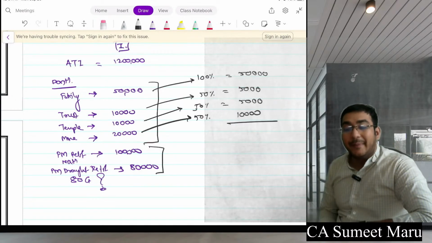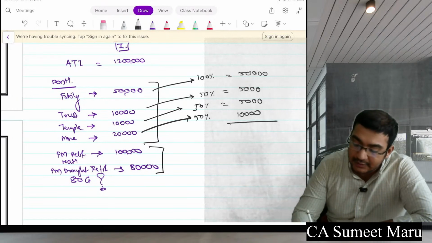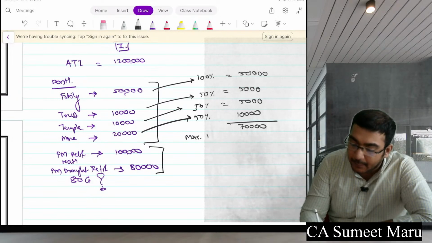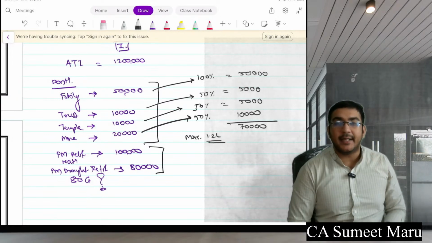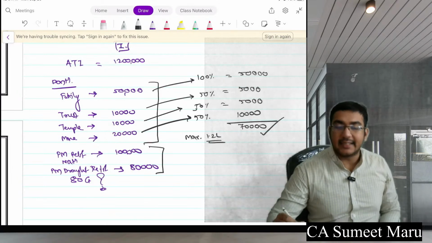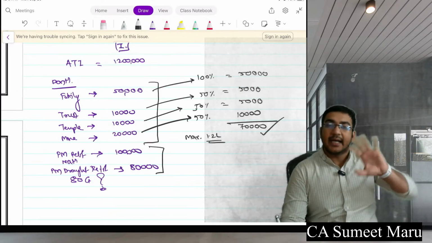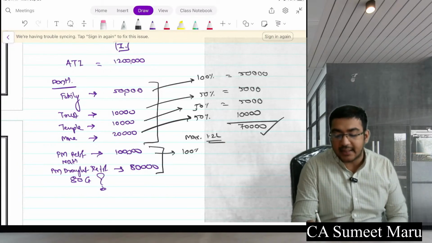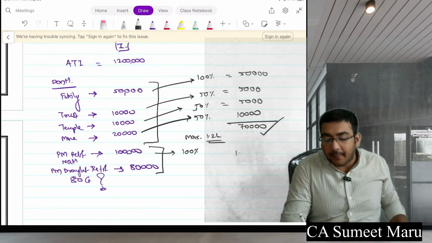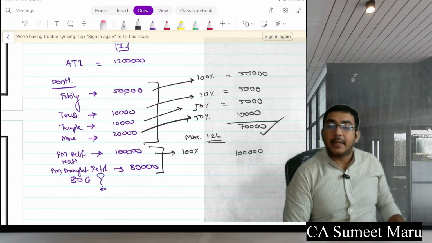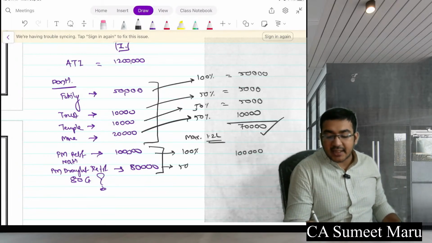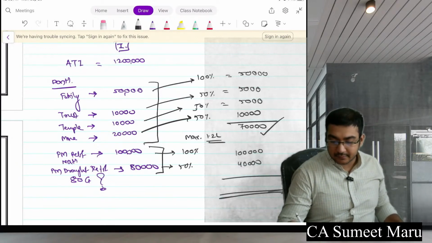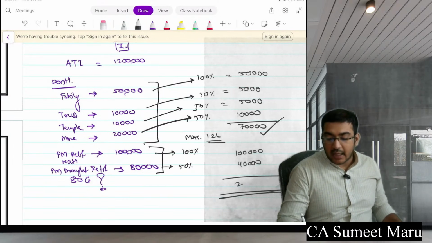The total of the limited category goes to 70,000. The maximum available is 1.2 lakhs. Is it within the limit? Yes, so you will get all 70,000. This is the limited category, keep it separate. Add PM Relief Fund, 100% unlimited, you get the complete 1 lakh. PM Drought Relief Fund, 50% unlimited, you get 40,000. Total deduction is 2,10,000.